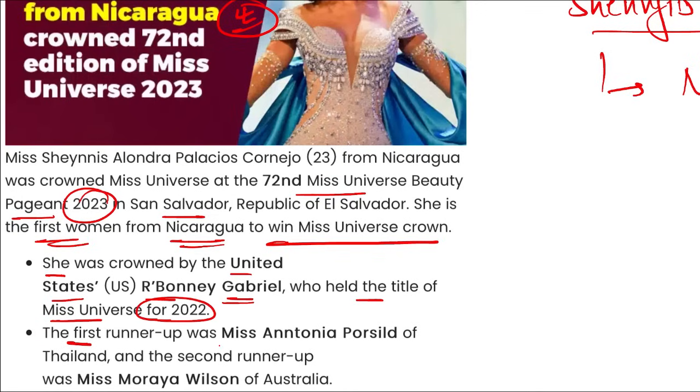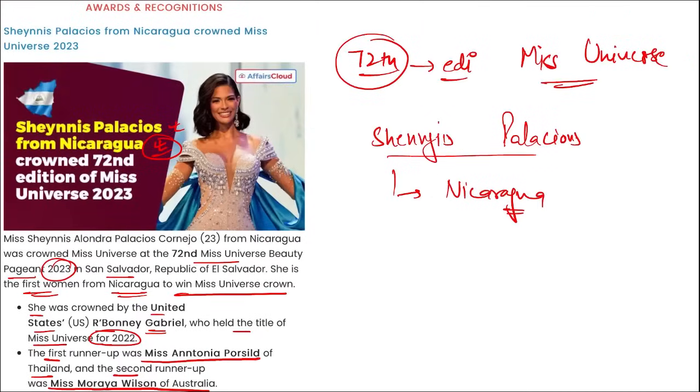Then the first runner-up was Miss Antonia Porsild of Thailand, and the second runner-up was Miss Moriah Wilson of Australia. Both are important and you have to take a note of them. Correct? So Shanice Palacios from Nicaragua was crowned Miss Universe 2023, and this was the 72nd edition of the Miss Universe.